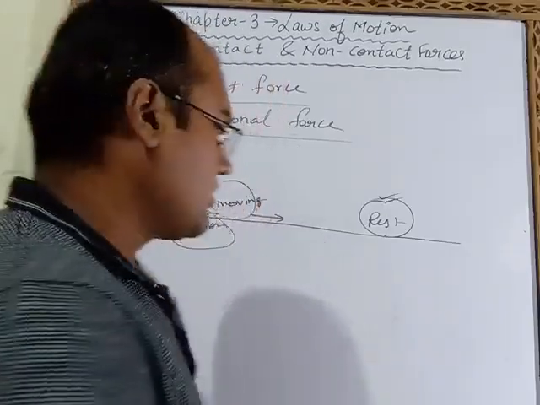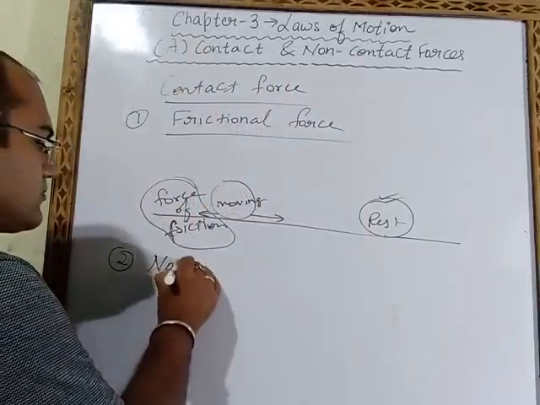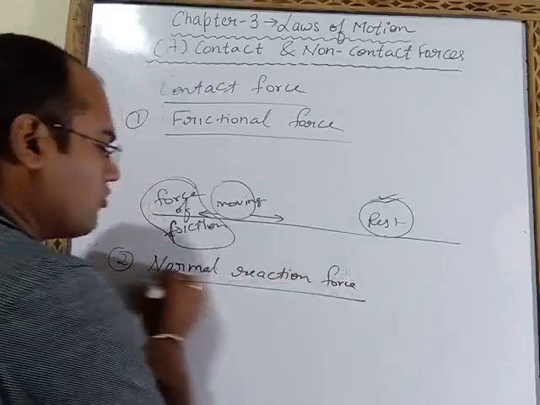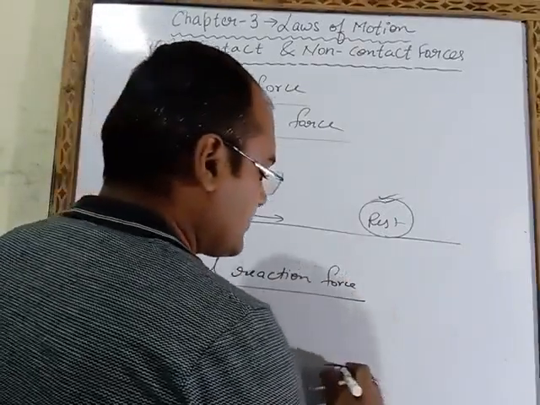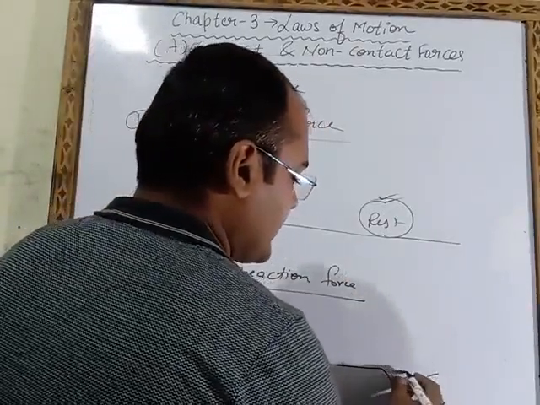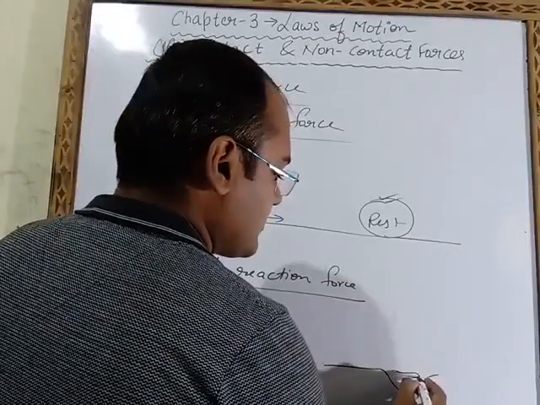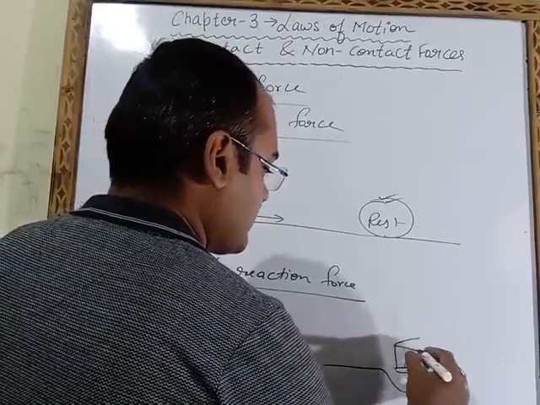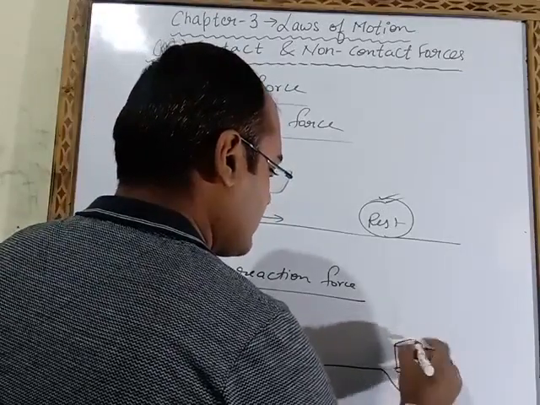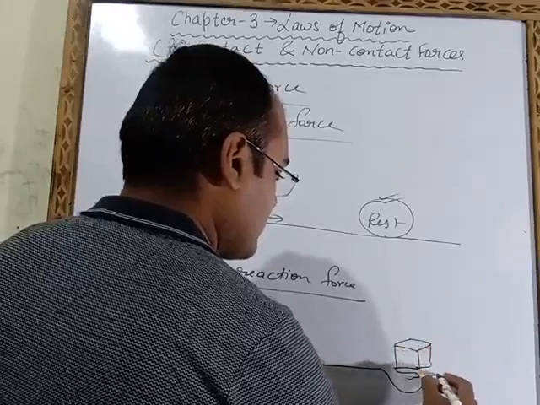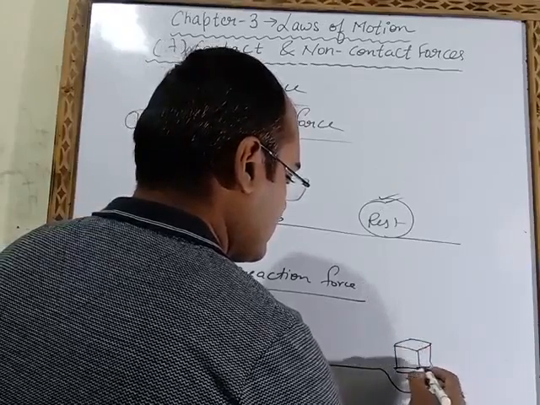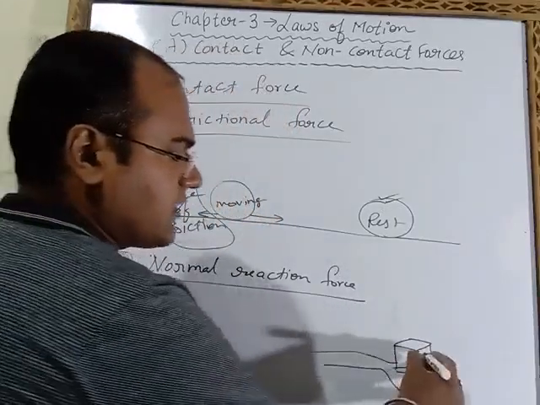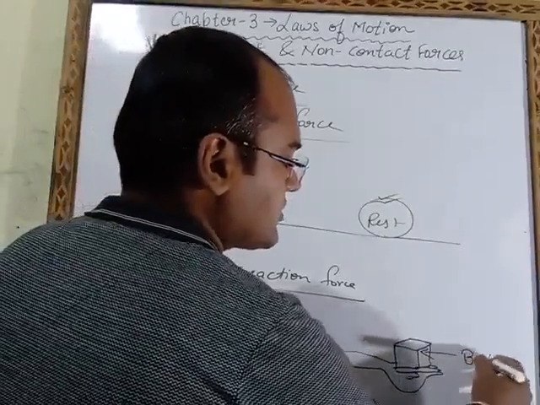Now the second one is normal reaction force. So what is normal reaction force? When any body is placed on a surface, for example, this is the hand and this is a box.